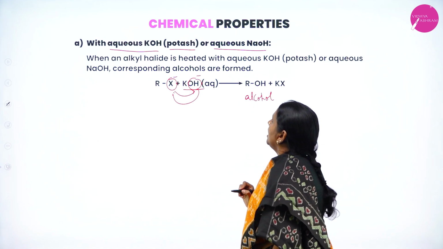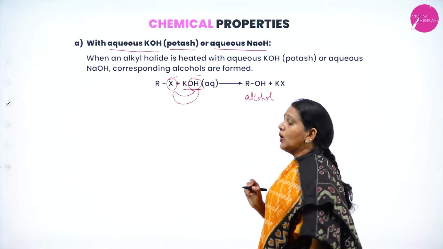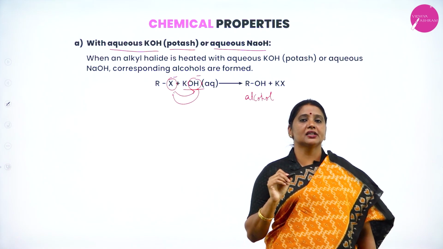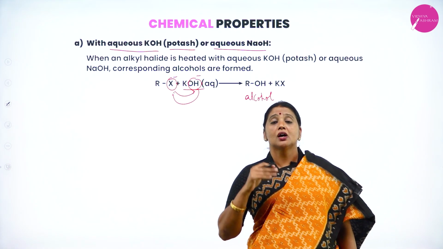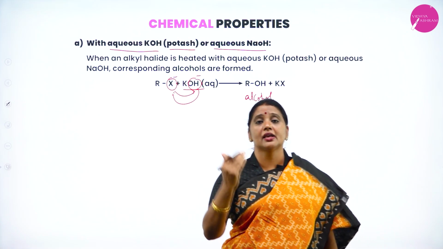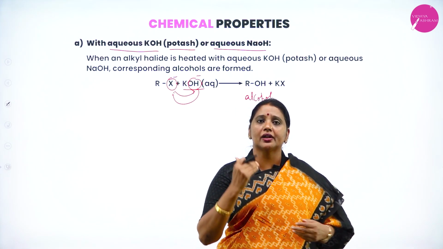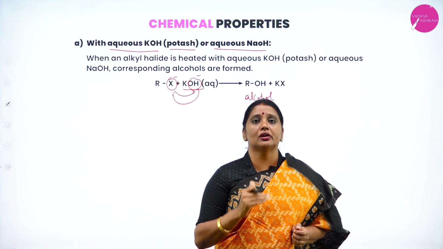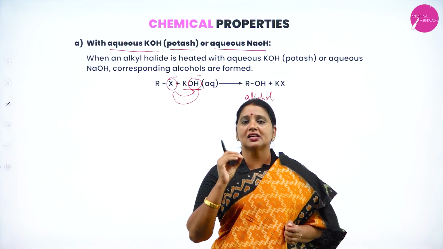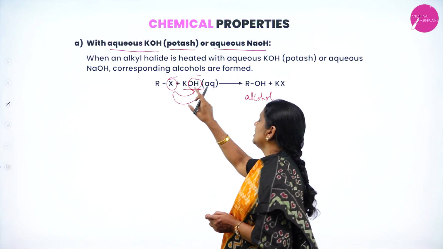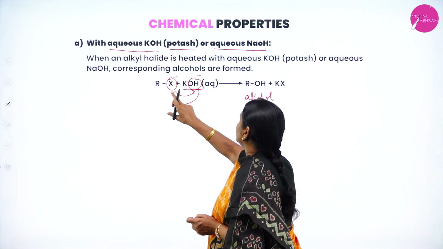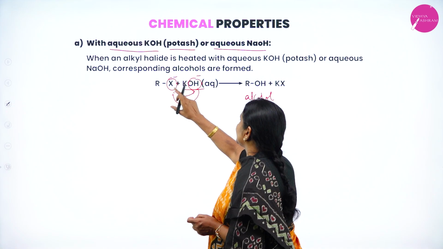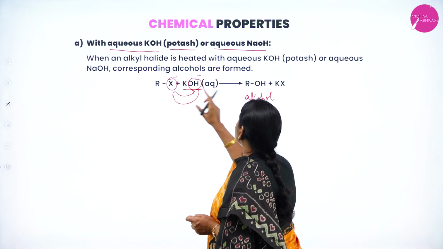Therefore, what happens when alkyl halide is heated with aqueous potassium hydroxide or aqueous sodium hydroxide? Aqueous potassium hydroxide is also called potash. What is the general formula of alkyl halide? RX, and potassium hydroxide KOH. Here, X is replaced by